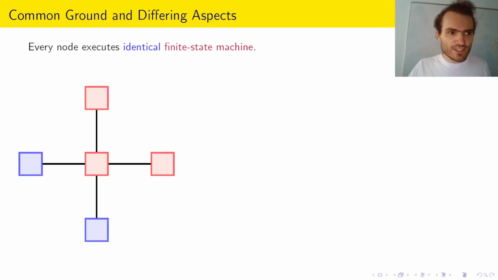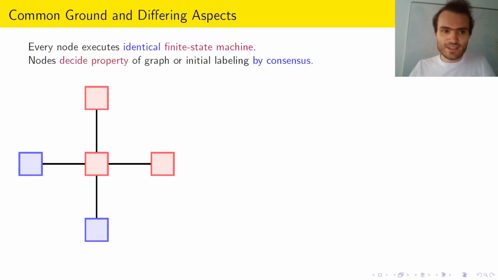So in our framework, the input is a labeled graph, and every node of this labeled graph then executes an identical finite state machine. The nodes try to decide a property of the graph or initial labeling by consensus. I want to stress this: they try to decide a property of the graph or initial labeling. So in particular, they do not know whether they are ordered in a star or in a cycle or in some other advantageous fashion. In fact, that is what they try to figure out.